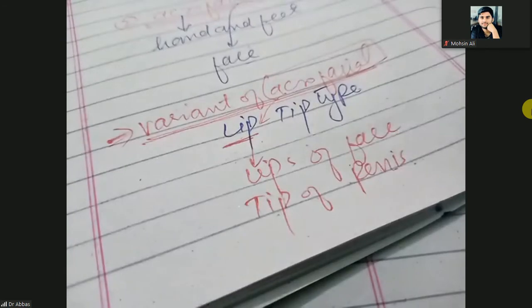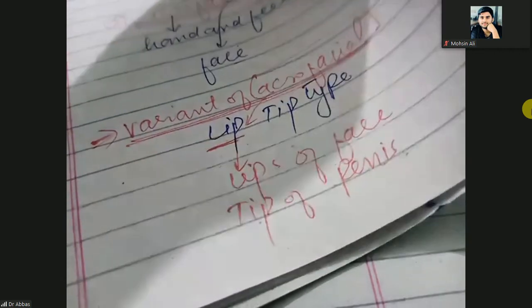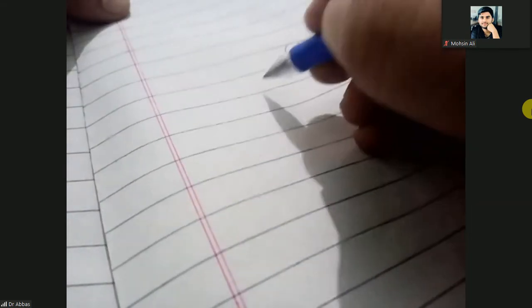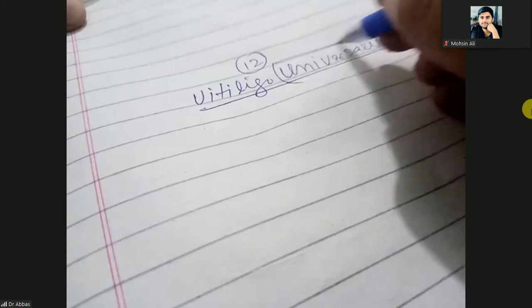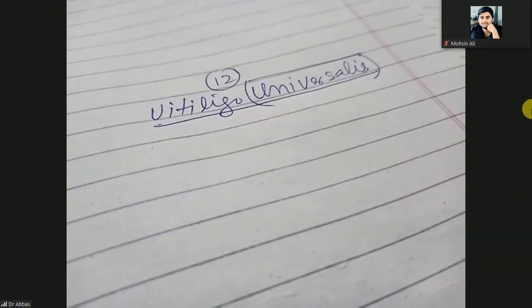Next one is the vitiligo universalis. Okay, page number 12. Here is the vitiligo universalis. The name is indicating universalis. Universalis means it is the same as the generalized or systemic type of involvement. The whole, maximum body is whitish in color.